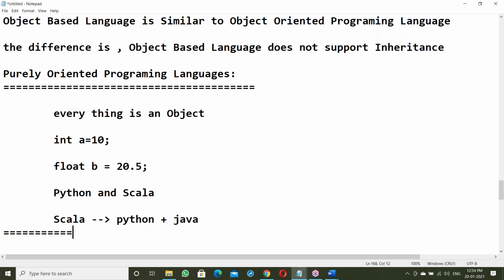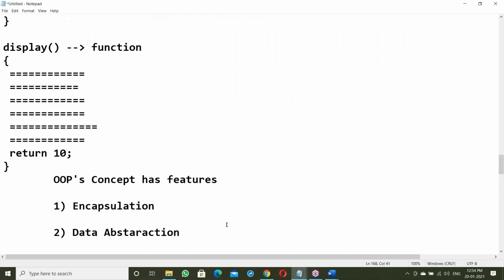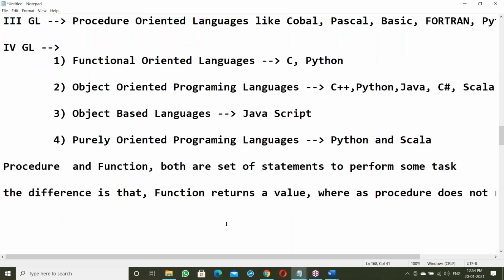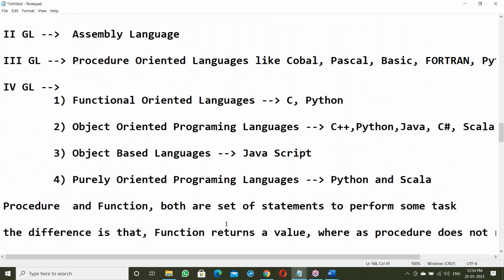Okay. See, in all the languages, what is a common language? What is the one language commonly observed here in all the categories? Anything observed? Yes, guys.